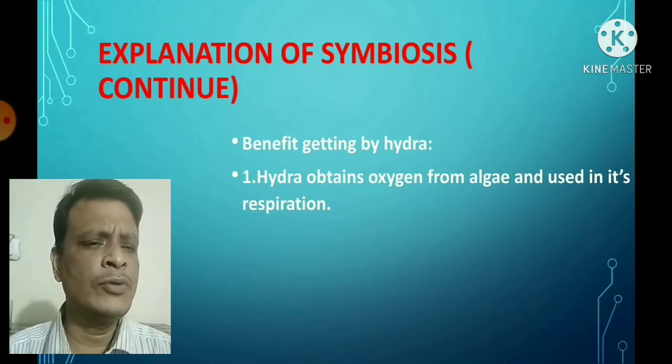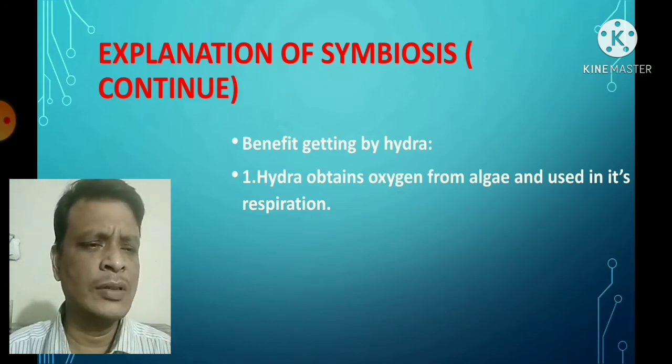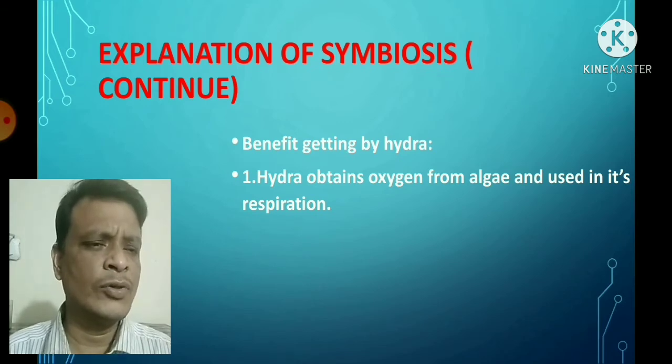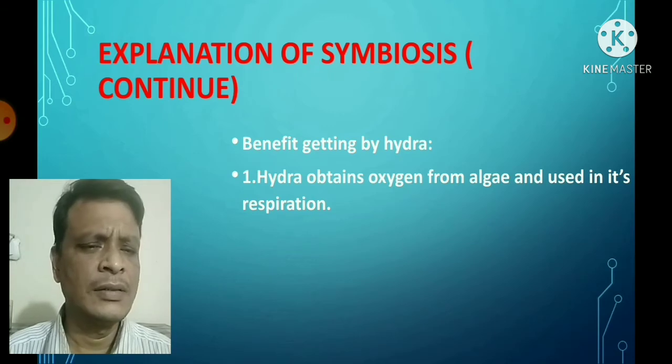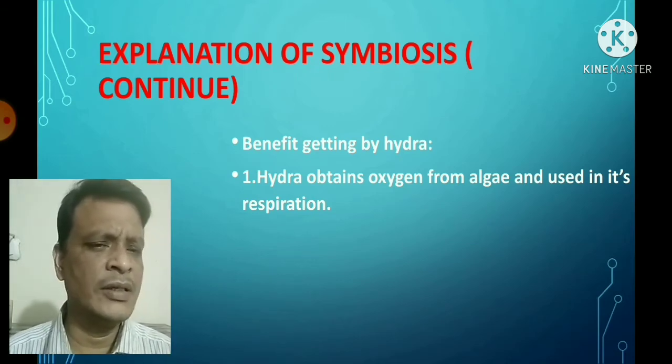As you know, during the photosynthesis process, oxygen is produced as a byproduct, and this oxygen is utilized by the Hydra for cellular respiration, because in aerobic respiration oxygen is required for the oxidation of glucose molecules to liberate energy. So the Hydra obtains oxygen from algae and uses it in its respiration.